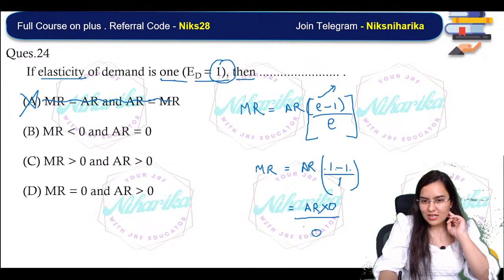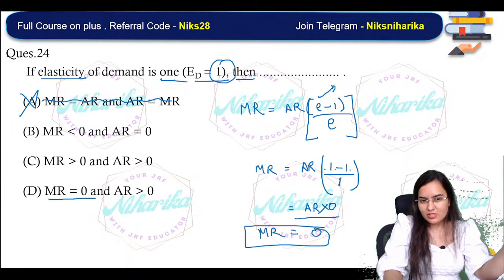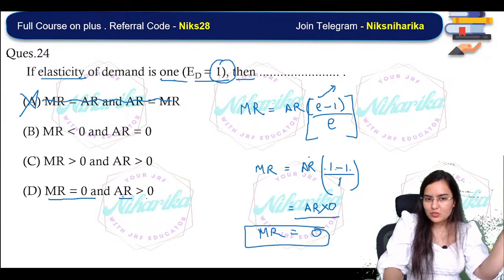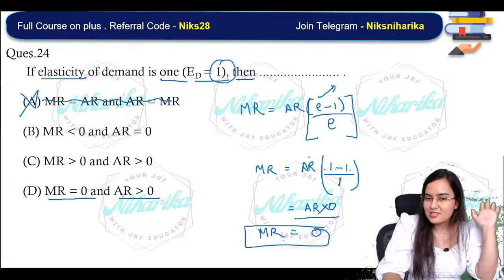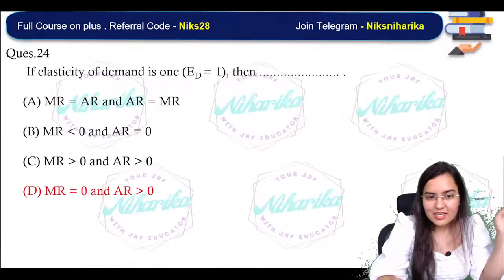So MR will ultimately become 0. Whatever is the value of AR, more than 0, that will be multiplied with 0, and hence MR will become 0. याद आया? अच्छा.